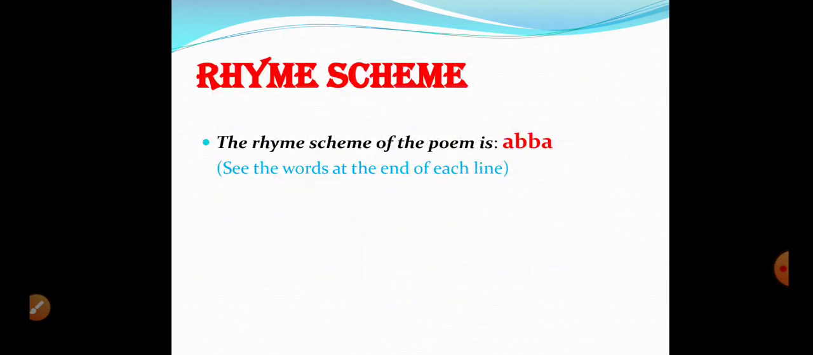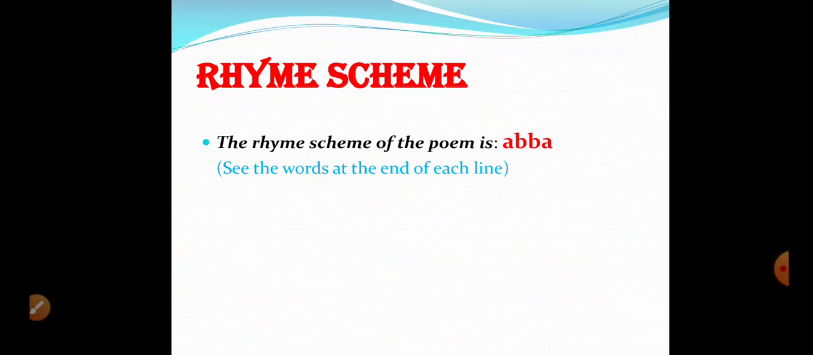Then we have another one, that's rhyme scheme. You are well acquainted with rhyme scheme. If you read the poem, you will see in the first stanza: when you are old and grey and full of sleep, and nodding by the fire, take down this book and slowly read, and dream of the soft look your eyes had once, and of their shadows deep. The first line has the ending word sleep, the second book, the third look, the fourth deep.